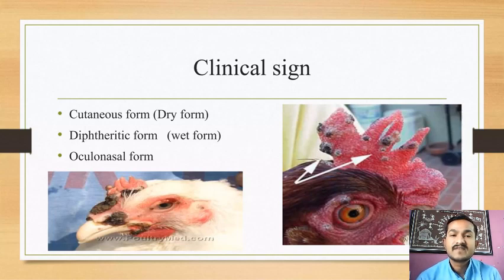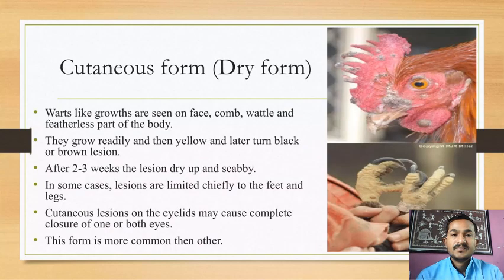Cutaneous form, the dry form, diphtheritic form, the wet form, and oculonasal form. This viral disease has how many forms? Three forms. First is the cutaneous, second is the diphtheritic, and third is the oculonasal. So let's see the forms of fowl pox one by one. Now, the first one is the cutaneous form.